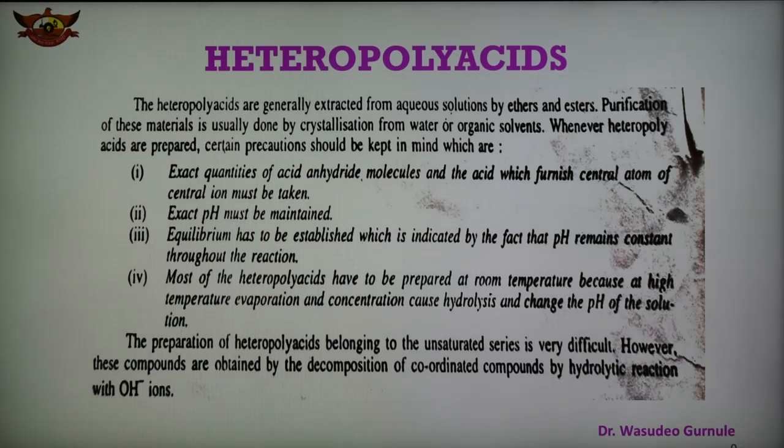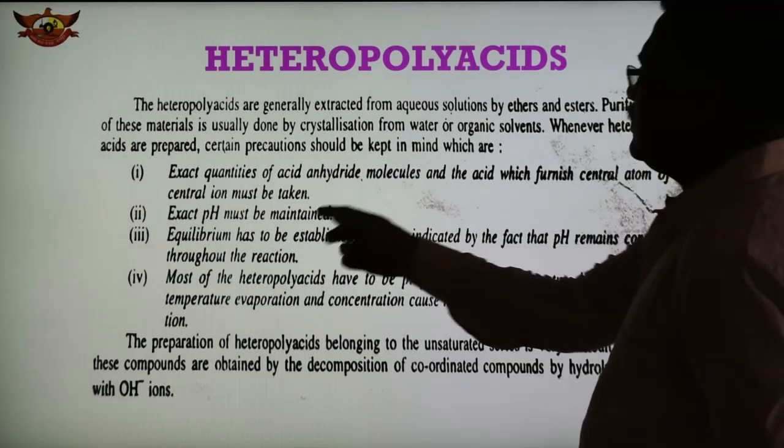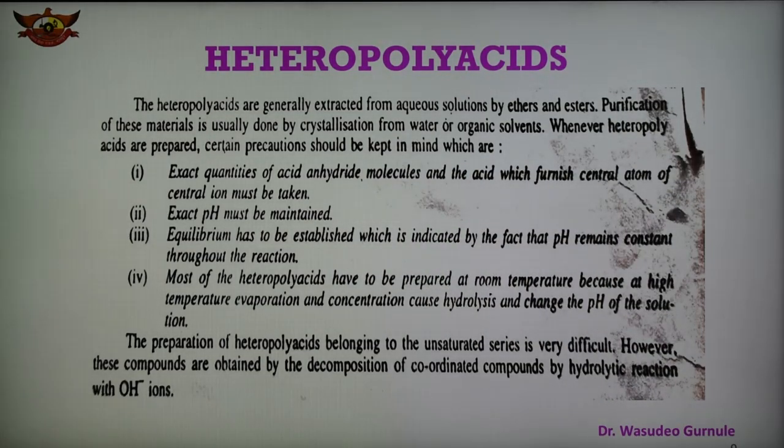Second, the exact pH must be maintained. The required pH should be maintained, and higher pH is avoided. Third, equilibrium has to be established, which is indicated by the fact that the pH remains constant throughout the reaction. So after the reaction reaches equilibrium, the pH should remain constant, and we have to check it. This is another precaution.